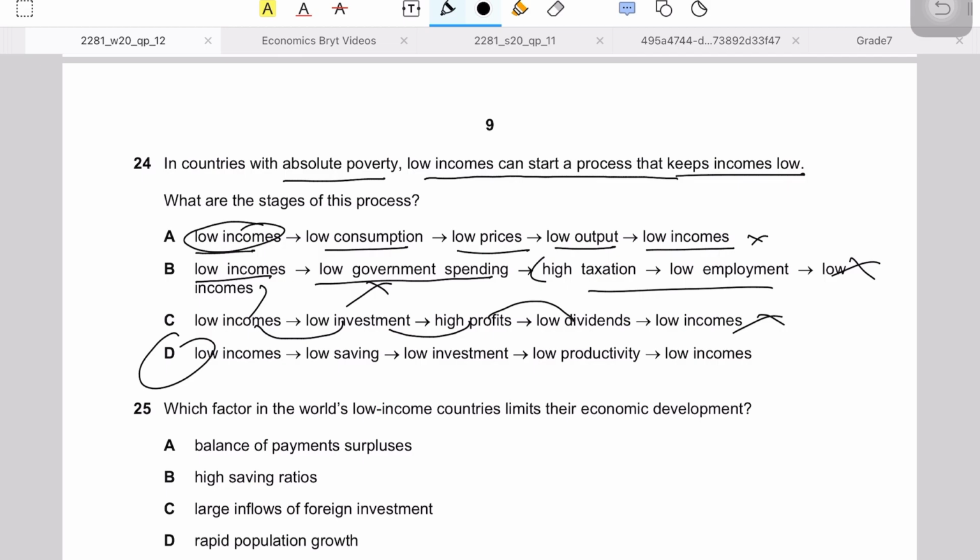So it should be the right answer because it says low incomes means obviously low savings, because more will be consumed. Low savings definitely will translate into low investments, and low investments will translate into low productivity, and hence that would translate into low incomes as well. So that is why question number 24, part D is the right answer.